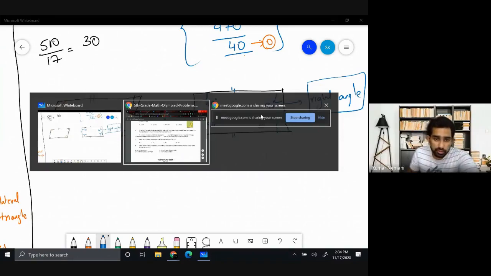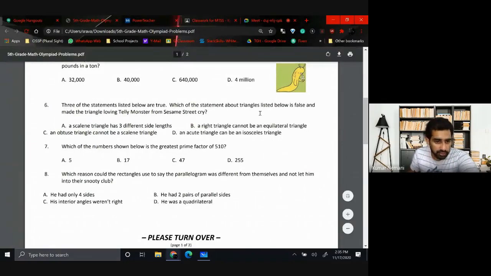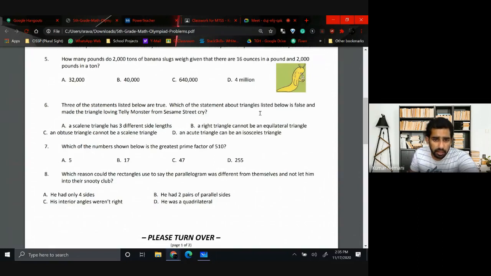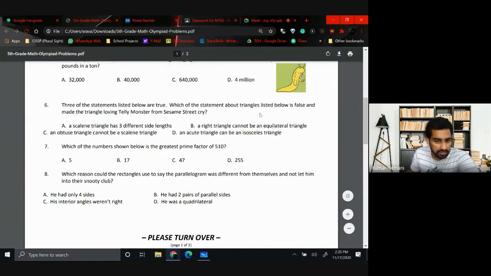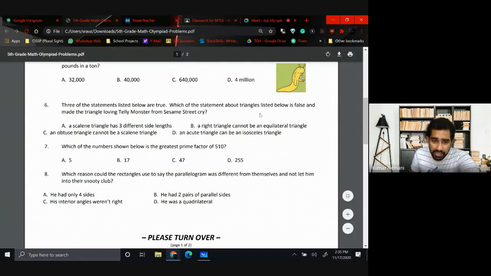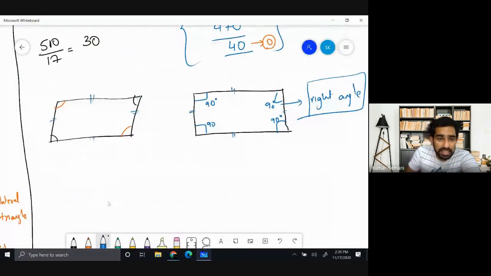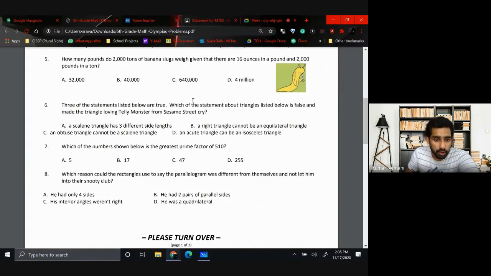So which reason could the rectangles use to say that parallelograms are different from themselves? The first one says it has only 4 sides. Both of them have 4 sides. He had 2 pairs of parallel sides. Both of them have 2 pairs of parallel sides. Both of them are quadrilaterals. A, B, D are not the option, so it should be C. His interior angles weren't right. You see that a parallelogram's interior angles are not right angles. However, a rectangle's interior angles are right angles. So your option would be option C.